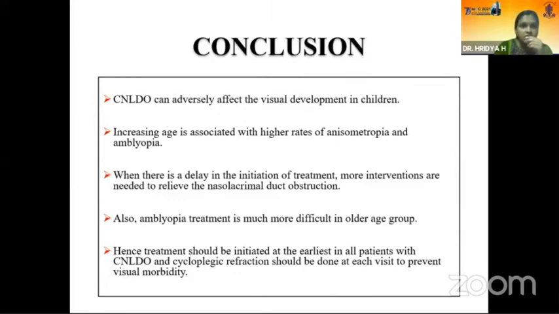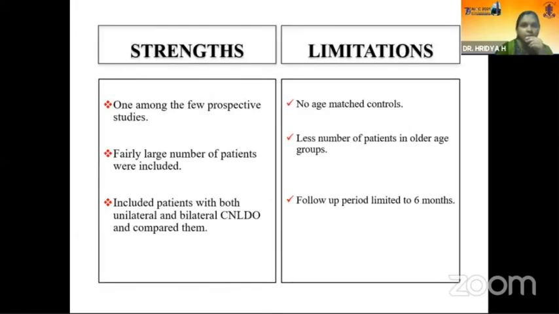So I'd like to conclude that CNLDO can adversely affect the visual development in children. Increasing age is associated with higher rates of anisometropia and amblyopia. When there is a delay in the initiation of treatment, more interventions are needed to relieve the obstruction. And also, amblyopia treatment is much more difficult in older age groups. Hence, treatment should be initiated at the earliest in all patients with CNLDO, and cycloplegic refraction should be done at each visit to prevent visual morbidity.